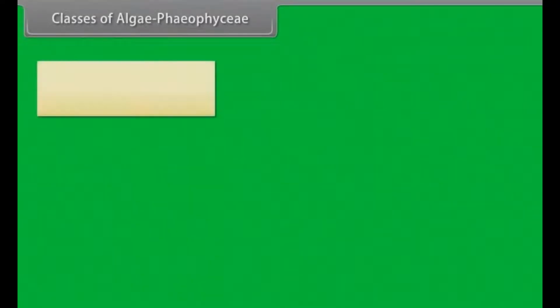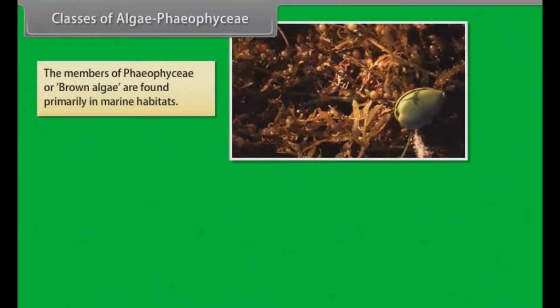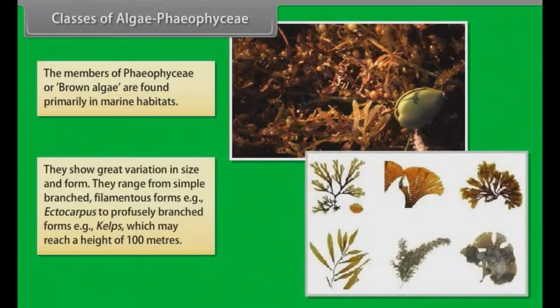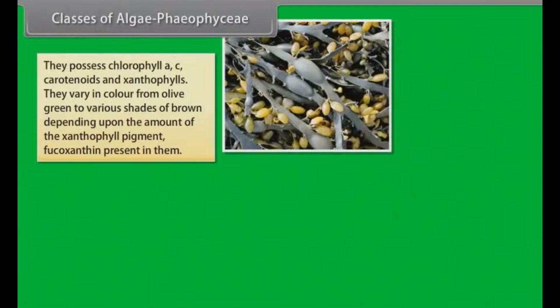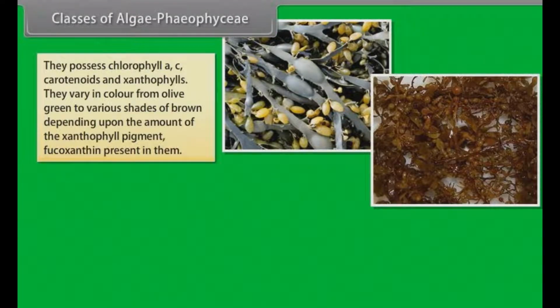Phaeophyceae. The members of Phaeophyceae, or brown algae, are found primarily in marine habitats. They show great variation in size and form. They range from simple branched, filamentous forms, example, Ectocarpus, to profusely branched forms, example, kelps, which may reach a height of 100 meters. They possess chlorophyll A, C, carotenoids, and xanthophylls.